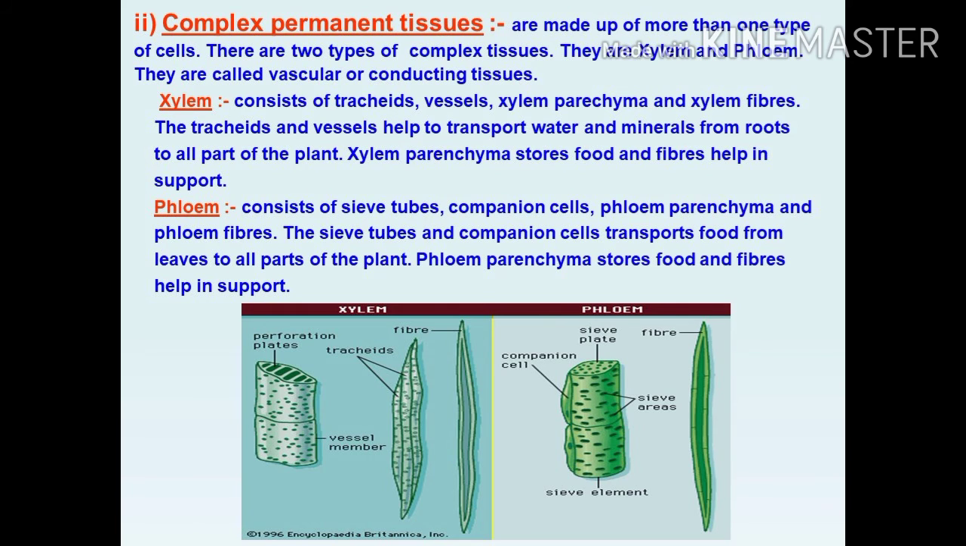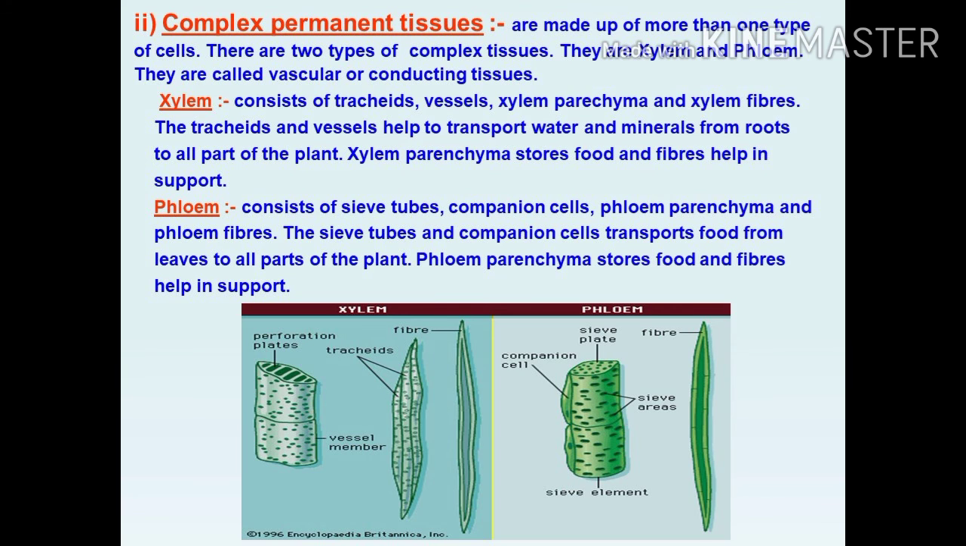There are two types of complex permanent tissue: xylem and phloem. What is xylem? Xylem consists of tracheids. See the picture. You can see tracheids, vessels, xylem parenchyma, xylem fibers. Xylem vessels help to transport water and minerals from roots to all parts of the plant. Xylem parenchyma stores food and fibers help in support.